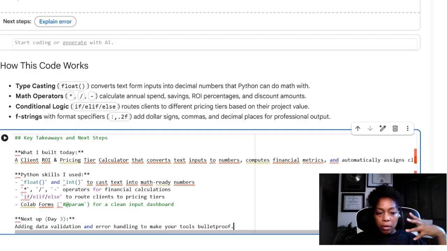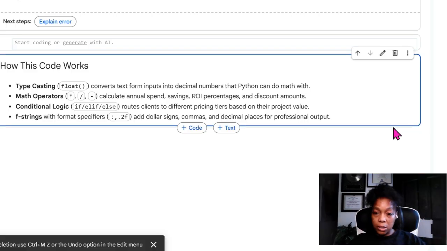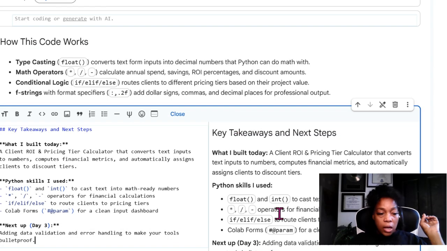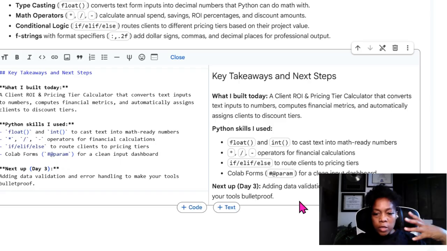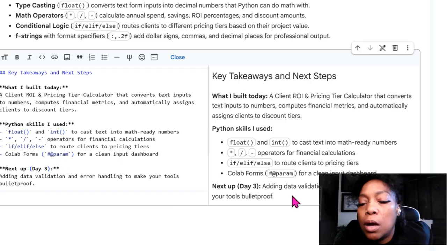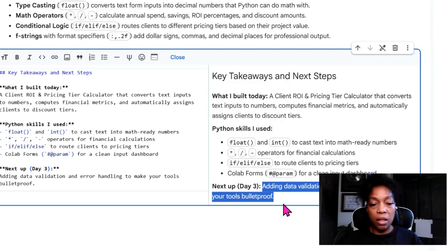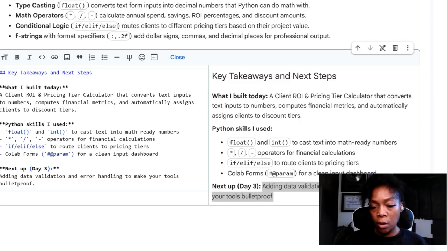But here's the next markdown. And in this markdown, see, I put it in a text box and not a markdown box. See, big old mistake. So let's do that. Caught it ahead of time because I'm learning. And it says, why did I build it? Okay. What I built and why I built it. And then I'm giving you guys a heads up for what's day 3, which I'm going to be adding validation data so that my tools are bulletproof. And I can go back and get that. I won't waste our time on that. Let's see. So we got that marked down.